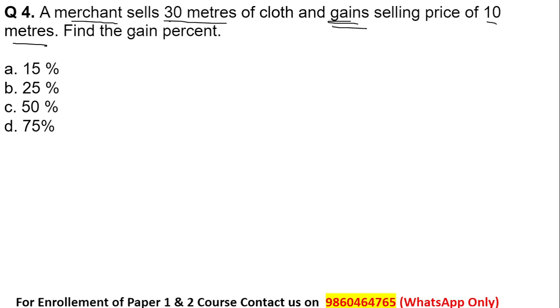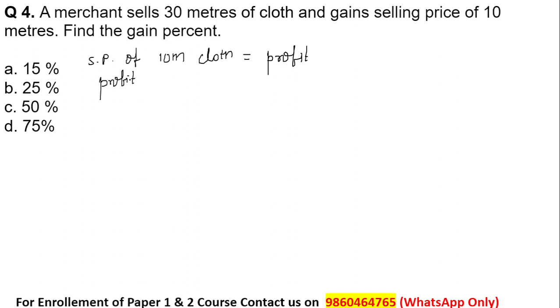Okay, so here try to understand that the selling price, SP, of 10 meter cloth is nothing but the profit that the merchant is gaining, right? So the profit of 10 meters can be calculated as, look here, the selling price of 30 meters cloth minus the cost price of 30 meters cloth, right?